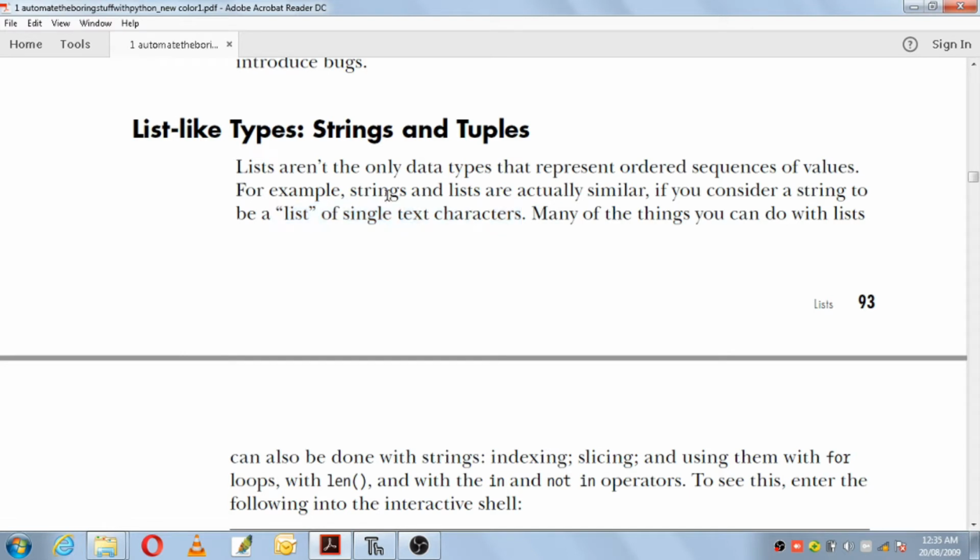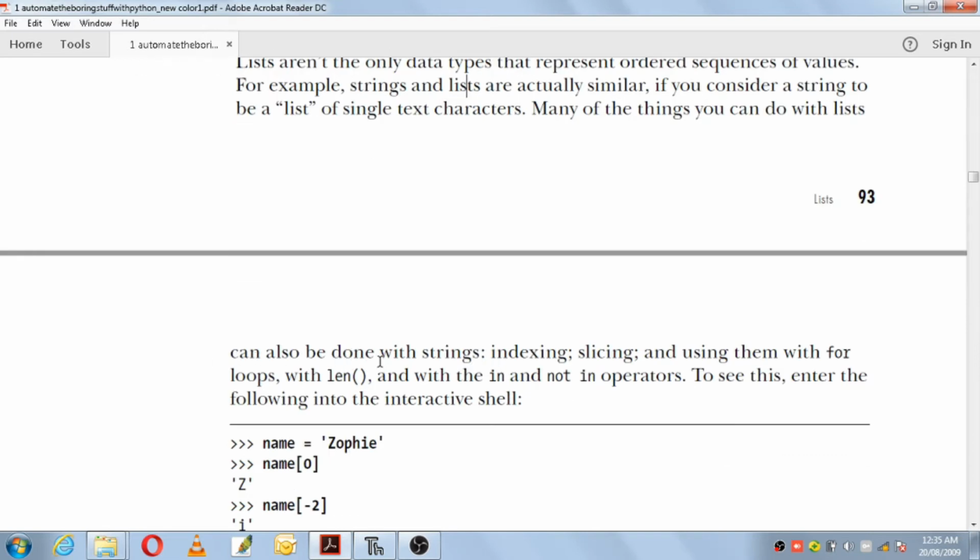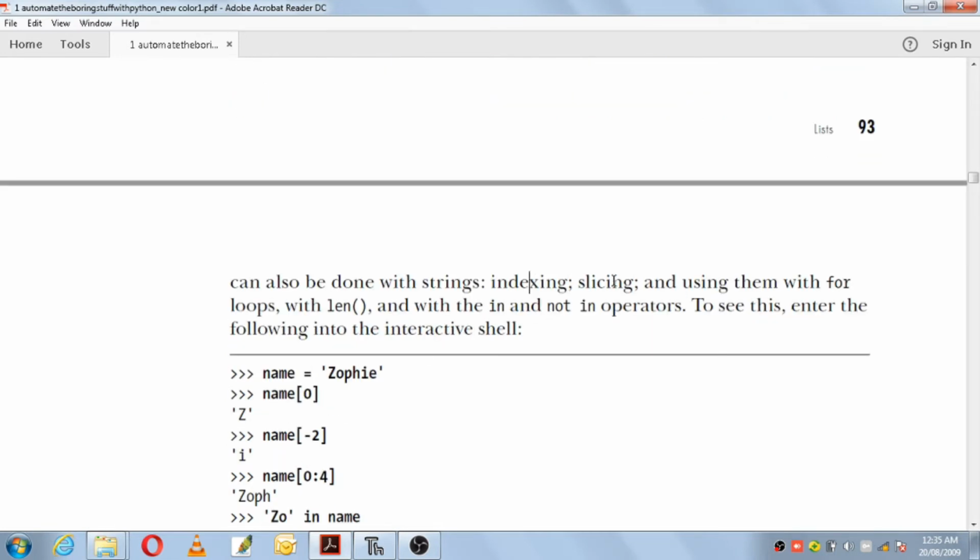So they are saying that strings and lists are somewhat the same, and many of the things you can do with lists can also be done with strings. The functions we can use with a list, we can also use with strings. Which are they? Indexing, slicing, using them with for loops, with the len function, and with the in and not in operators can also be done with strings.